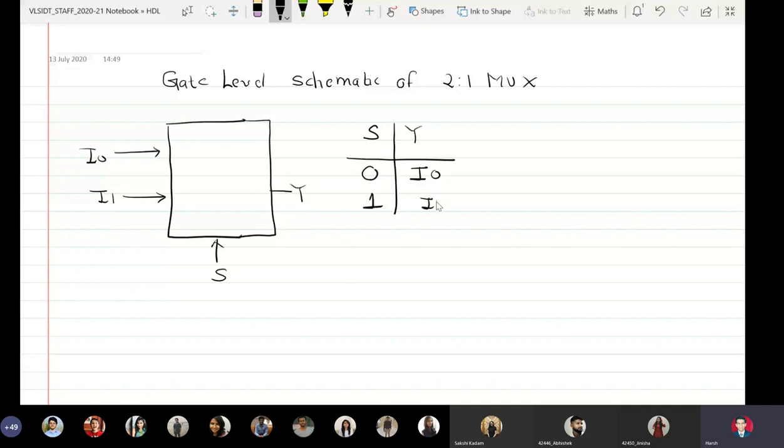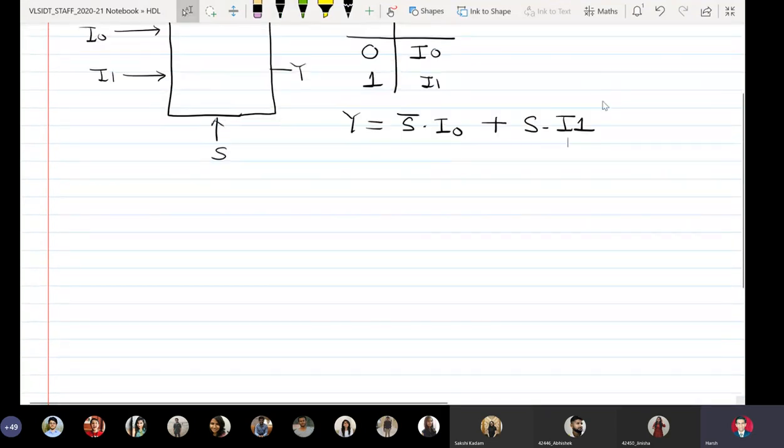Select line is 1, output is I1. So naturally I can write that Y is equal to S bar ANDed with I0 or with S ANDed with I1.